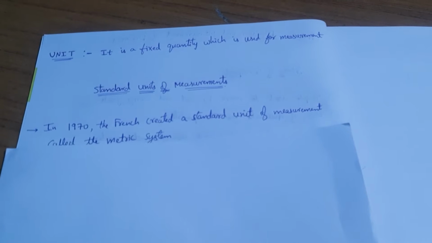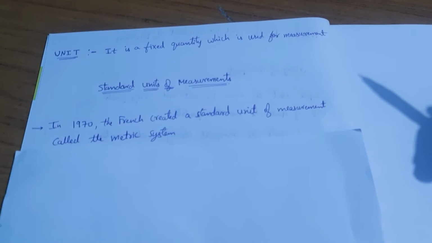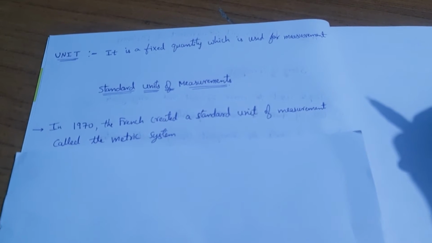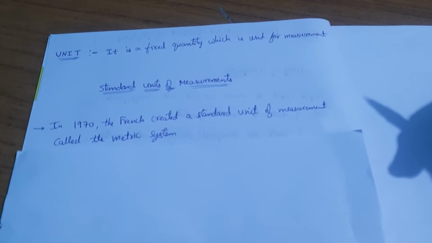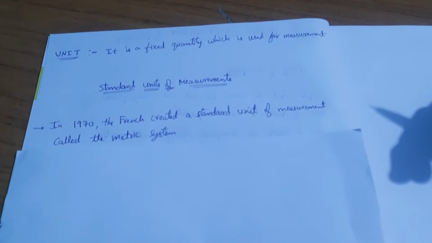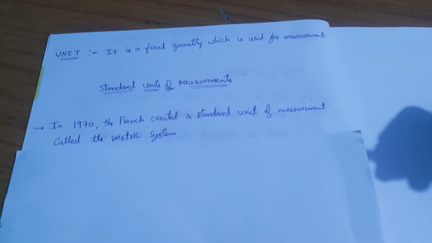Before that, we have seen that in the ancient days, because of no proper standard measurement, there used to be confusion between the measurement of length, and due to that many fights were caused between the customer and the seller.